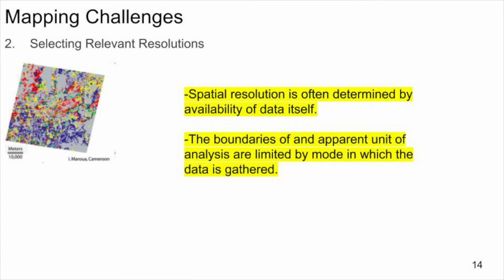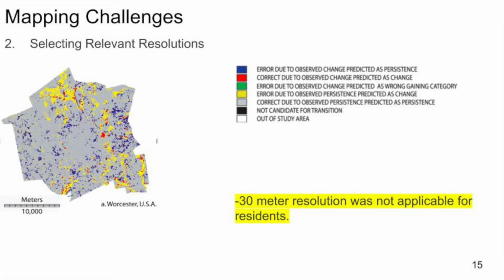The purpose of the modeling application and the scale of the land change process are also important factors when selecting a resolution. In the case of the map made for Worcester, Massachusetts, 30-meter resolution data was used. However, there are no stakeholders within Worcester who need an accurate prediction of land change to within 30 meters.